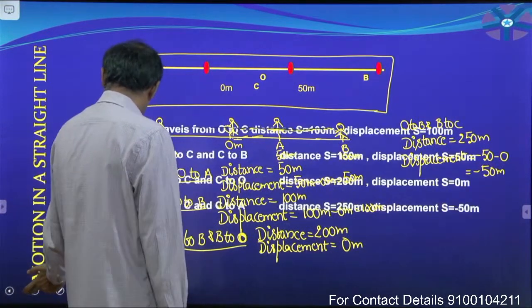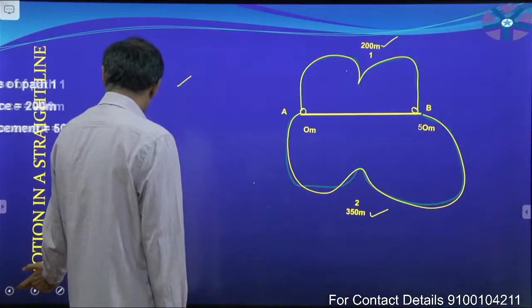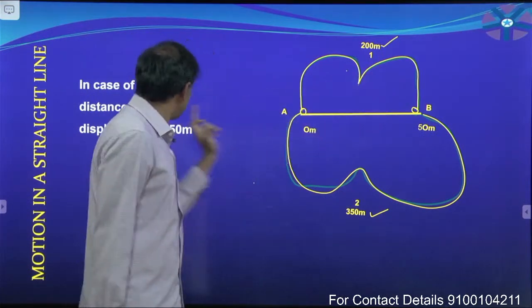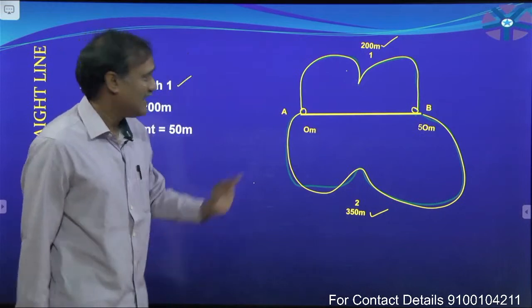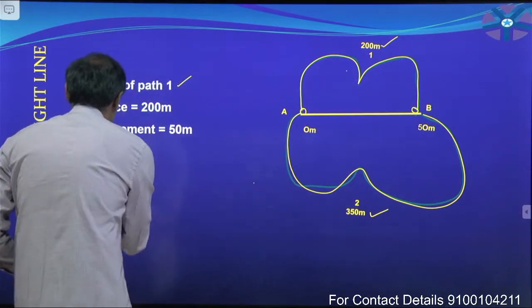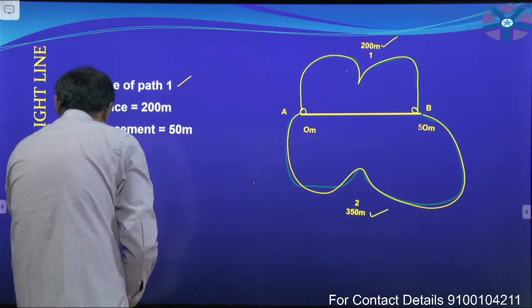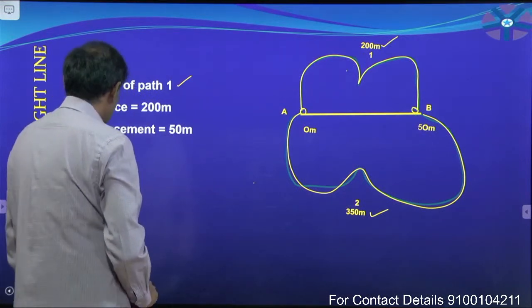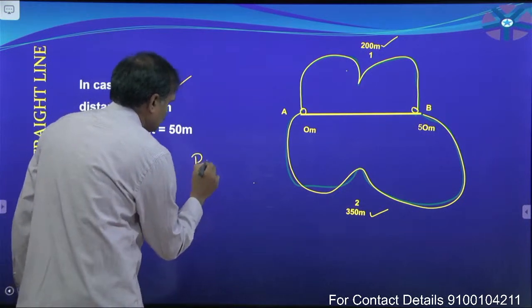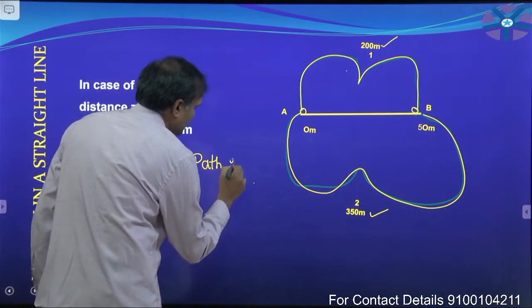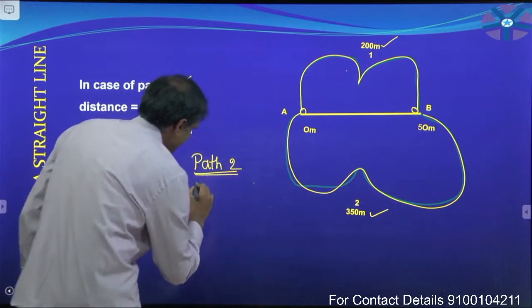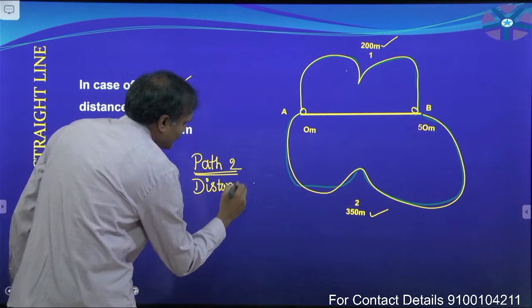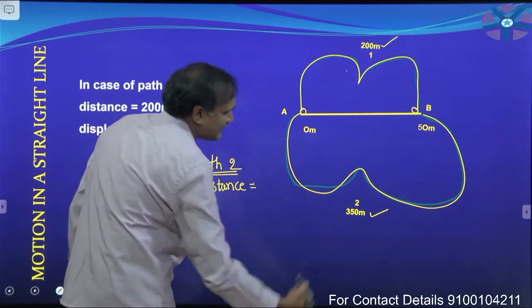Okay. For path 1, distance is equal to how much? 200 meters. Now, if you consider path 2, tell me what is the distance travelled by the particle.